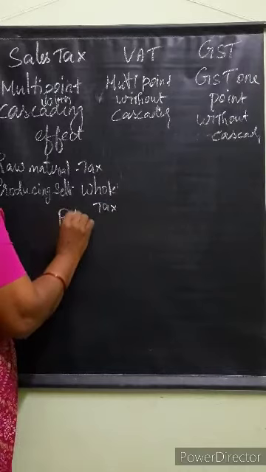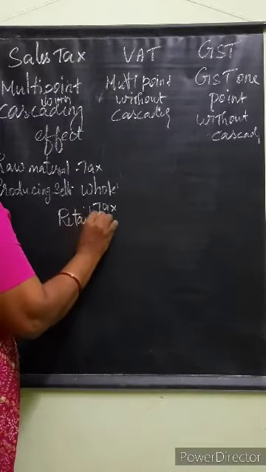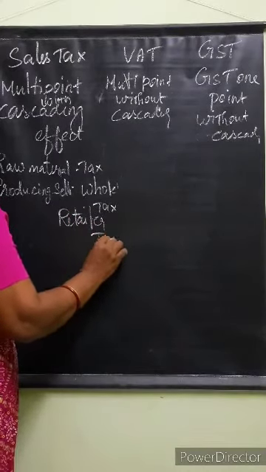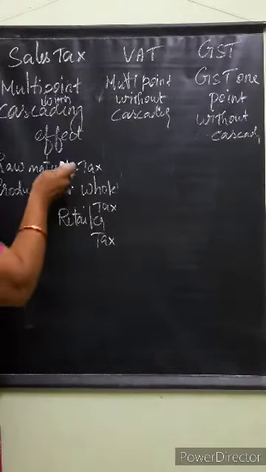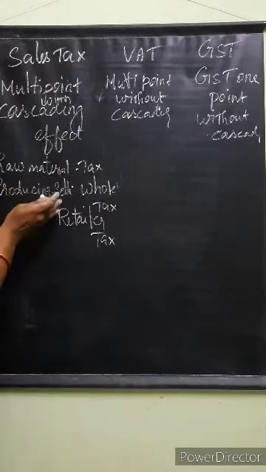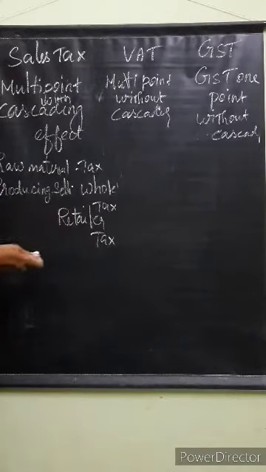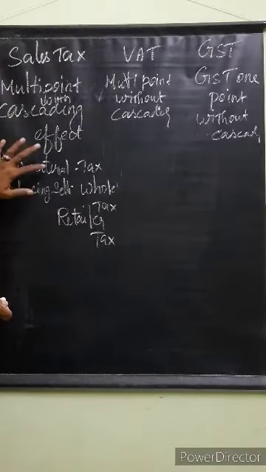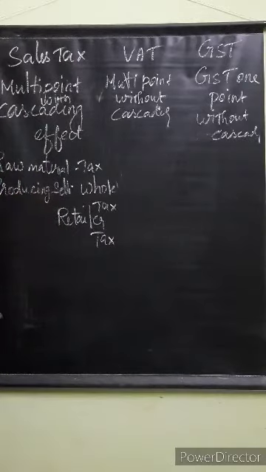Then the retailer, there will be a tax. So, multi-point with cascading effect. Continuous, and the tax keeps shifting.